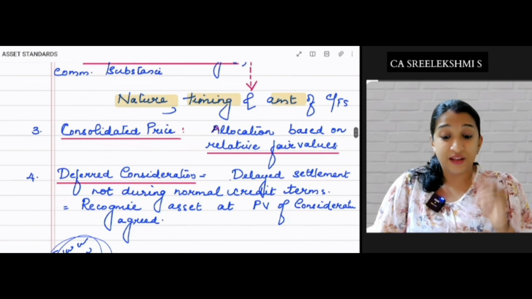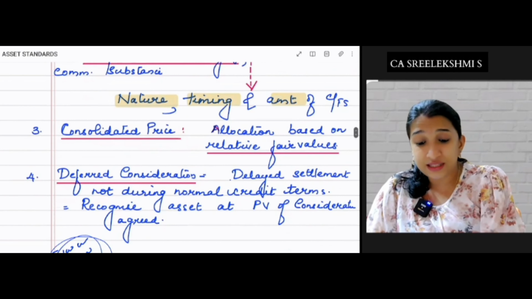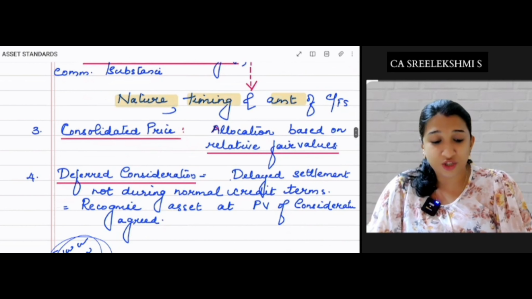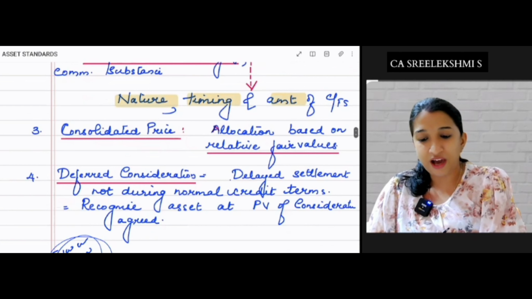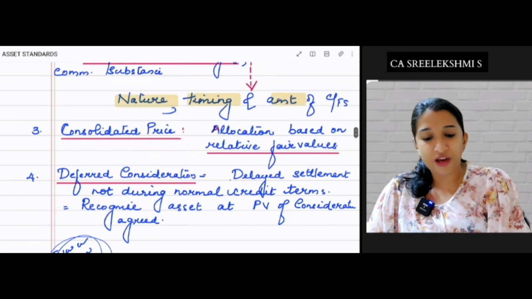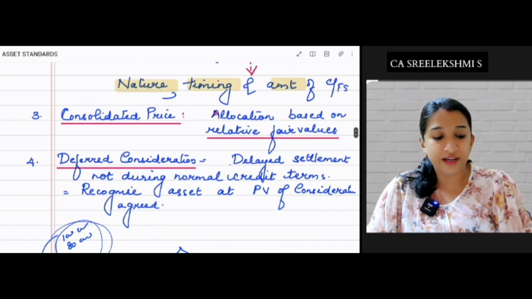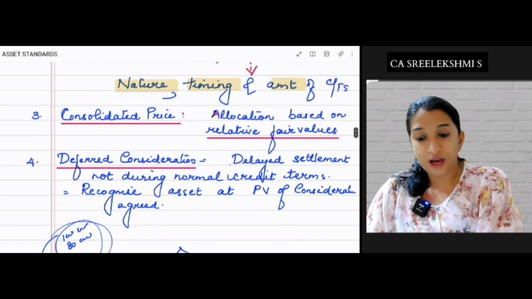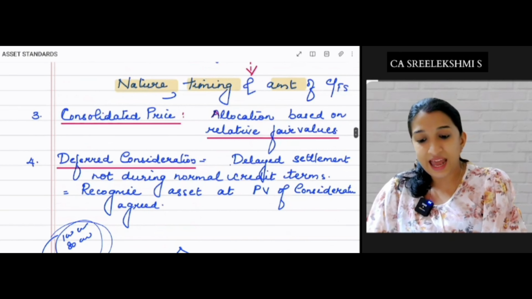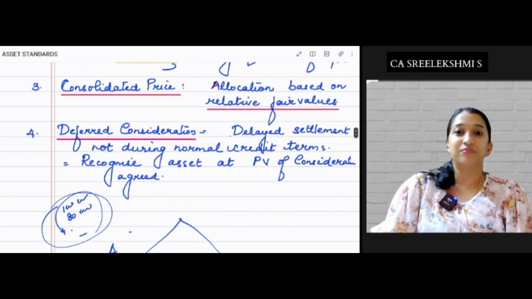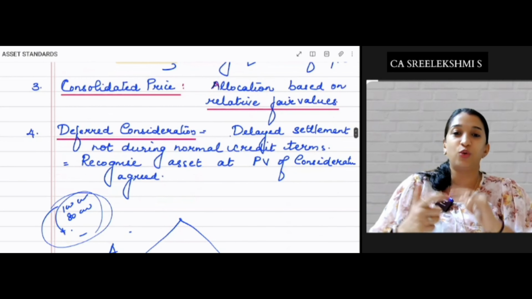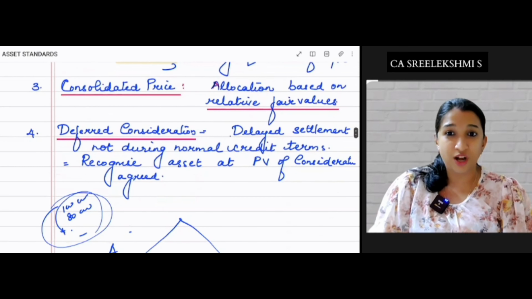Okay. Then what if you have acquired the asset at a consolidated price? Like you acquired land and building at a single price. Land and building you acquired definitely at a consolidated price.